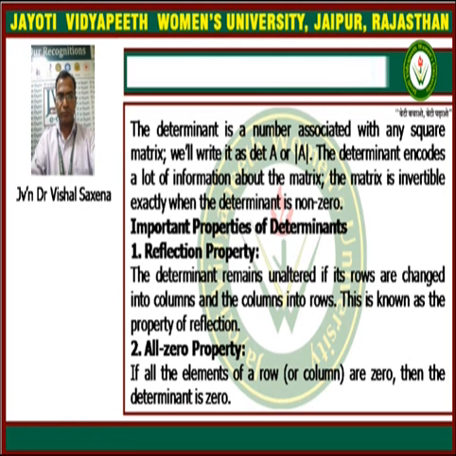The second property is the all zero property. If all the elements of a row or a column in a determinant are 0, then the value of the determinant is 0. So the value of the determinant will be 0 if a complete row or a complete column is 0. That is known as the all zero property.